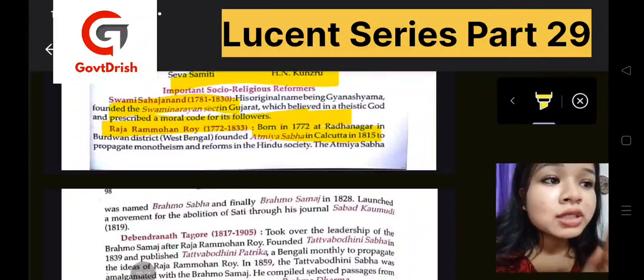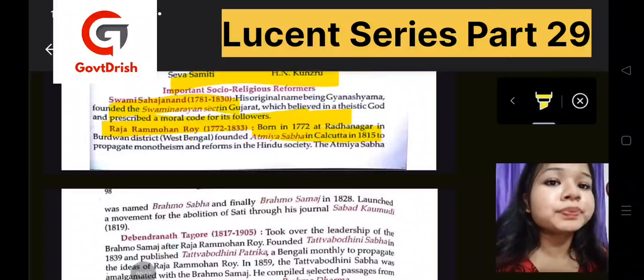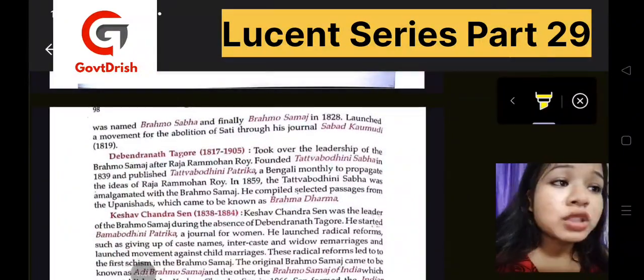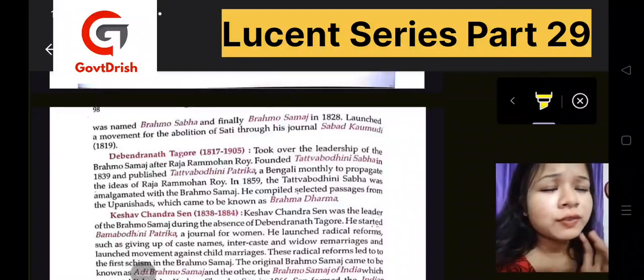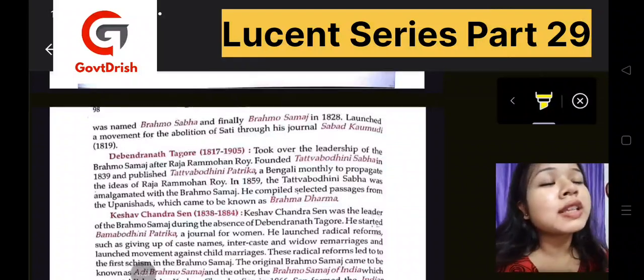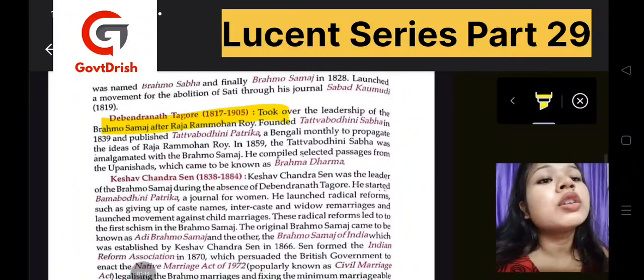Everyone's belief has been mentioned, and his belief was monotheism and reforms in the Hindu society. Then it was named Brahmo Sabha, and finally the Brahmo Samaj. We all know about that. It's one of the famous organizations. And through his Samaj, the abolition of sati took place, and there was a journal, Sambad Kaumudi. Then we have Rabindranath Tagore.